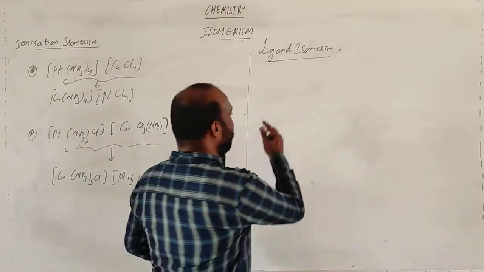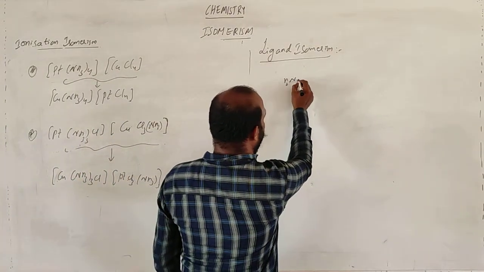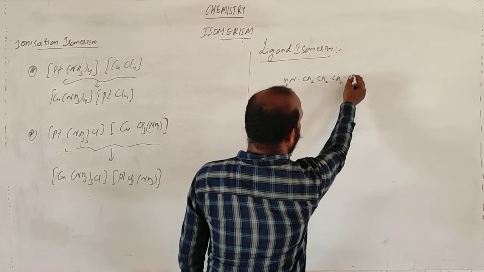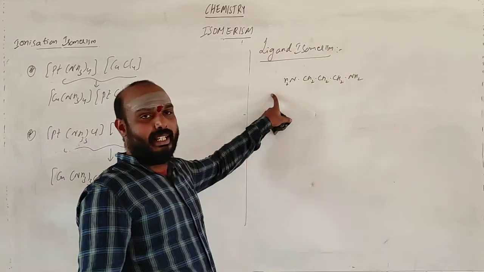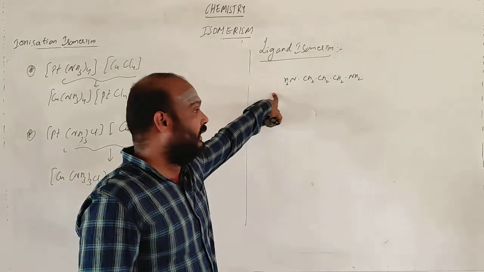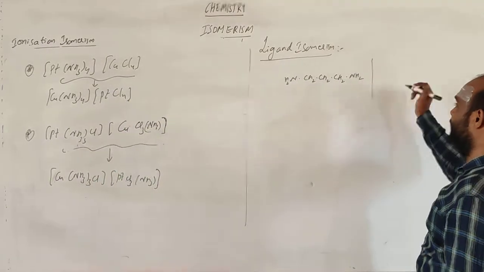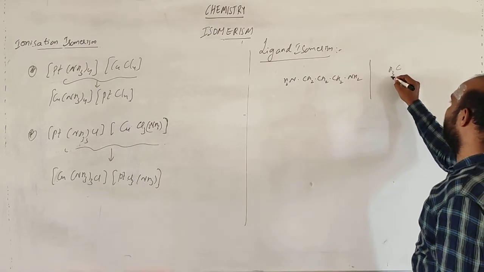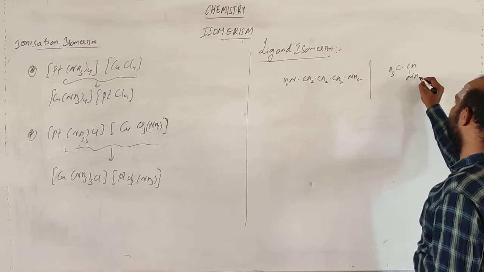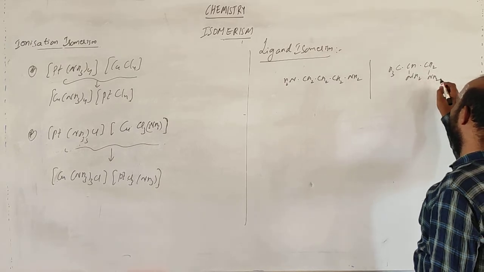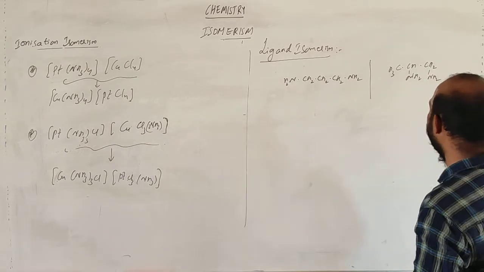If I take the ligand like NH2, CH2, CH2, CH2, NH2, this is the ligand. The same thing I am writing in one more way: CH3, CH, NH2, CH2, NH2. Is this clear?